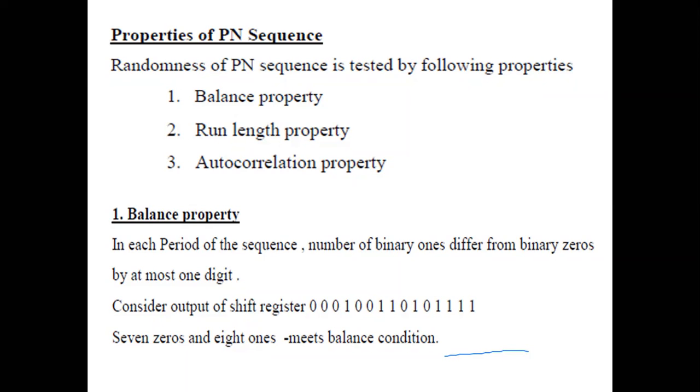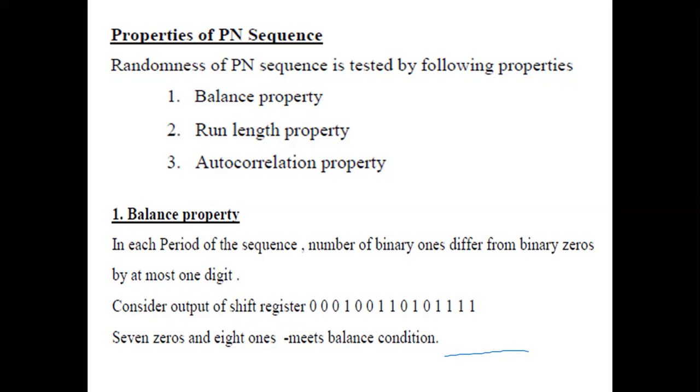This is a very important question from an exam point of view. You can get a sequence and be asked to test the properties, or you can be asked to list the properties or prove them with an example. Either is possible. A sequence can be given to you and you have to test the properties on it, or you can be asked to define the properties and illustrate the three properties with an example.